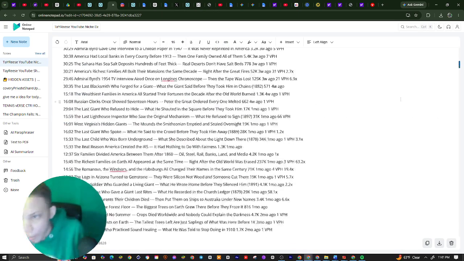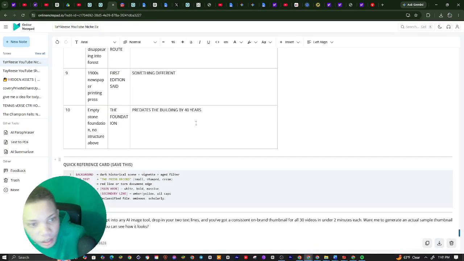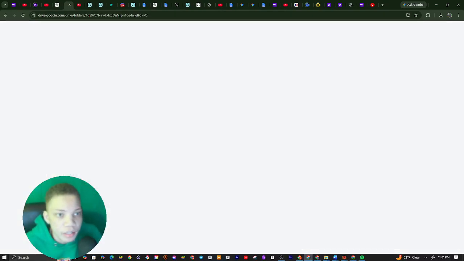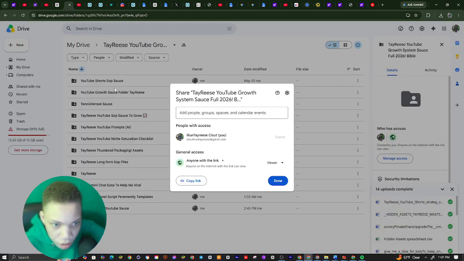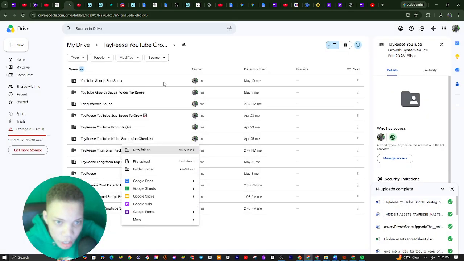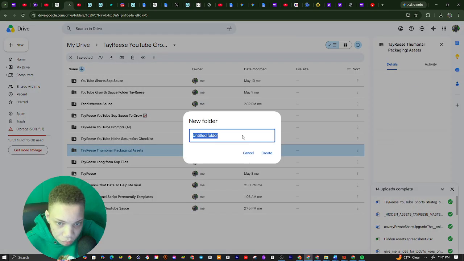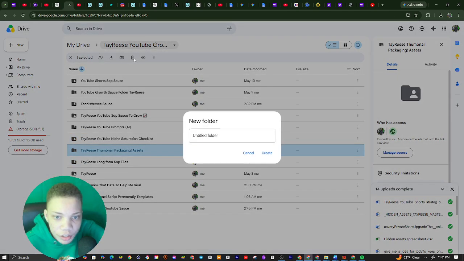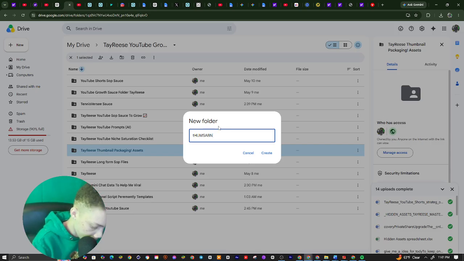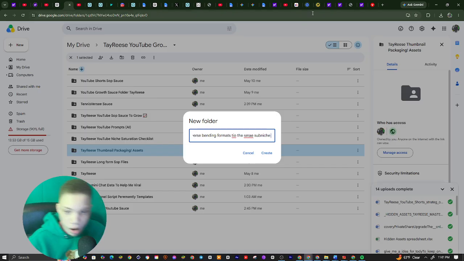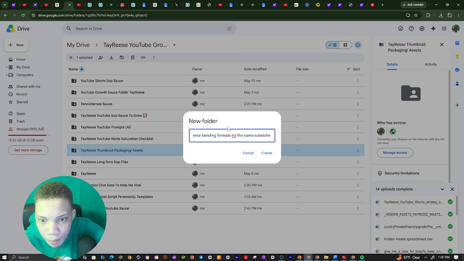What y'all can basically do is go to this, which will be in the description. I'm going to make a folder right now on my Google Drive so you can check this out. You go to new folder, and I'm going to name it thumbnail bending to the same subniche.